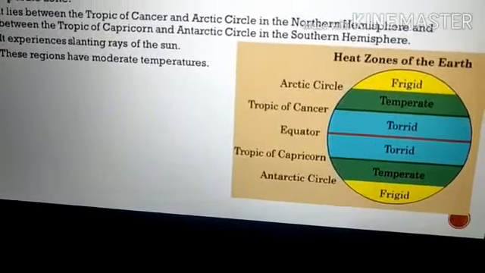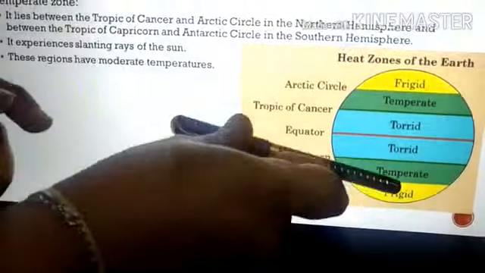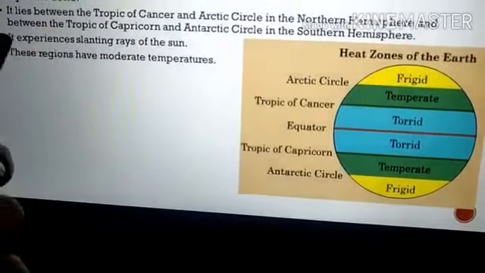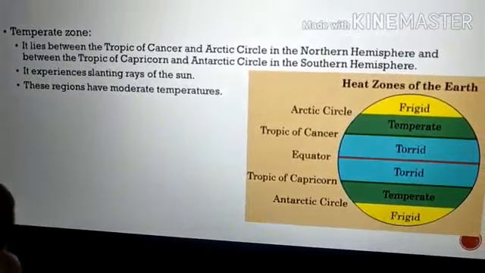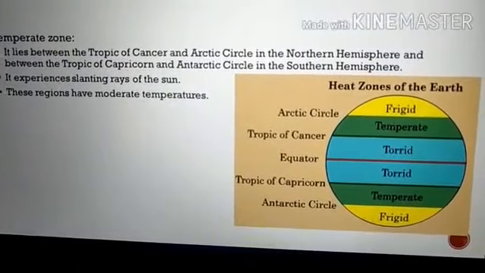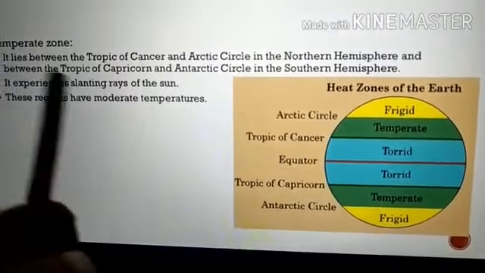Now this particular temperate zone experiences slanting rays of the sun like this. And these particular regions have moderate temperatures, like our prairies. Last year we discussed the prairies, the temperate grasslands. These belong there.